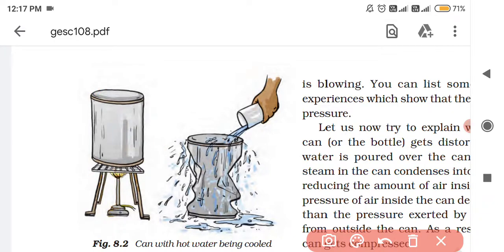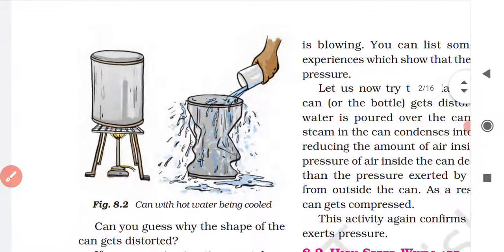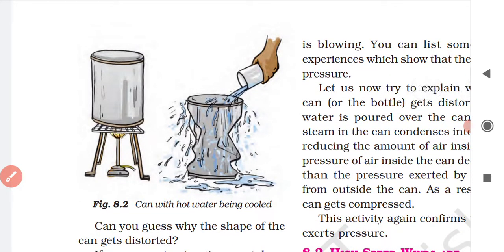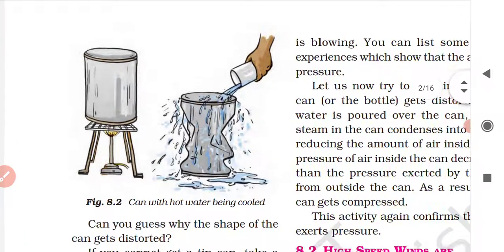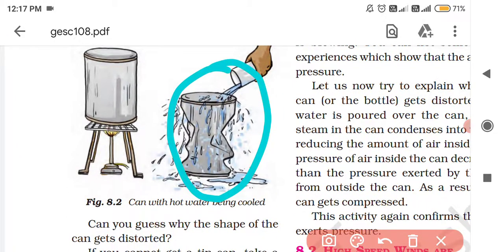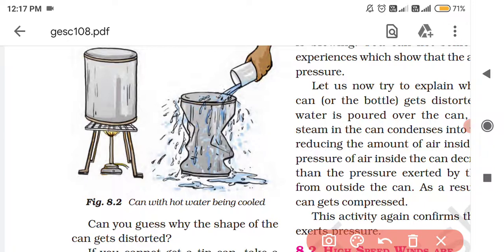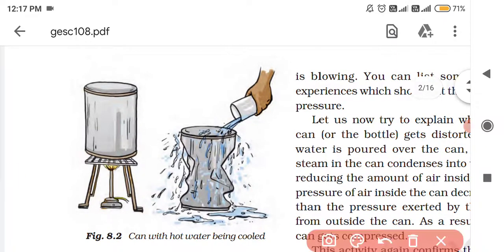But as soon as you added cold water, or when you poured cold water over this hot tin can, the shape of this tin can got distorted. And why did this happen? See, when did you place cold water? After closing this lid, right?